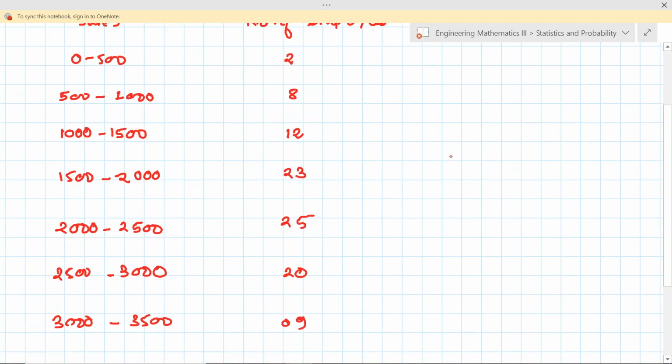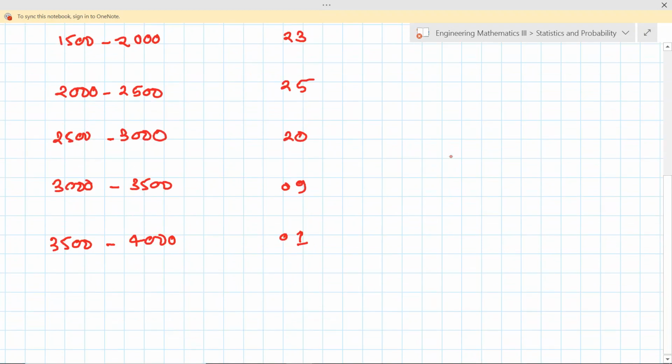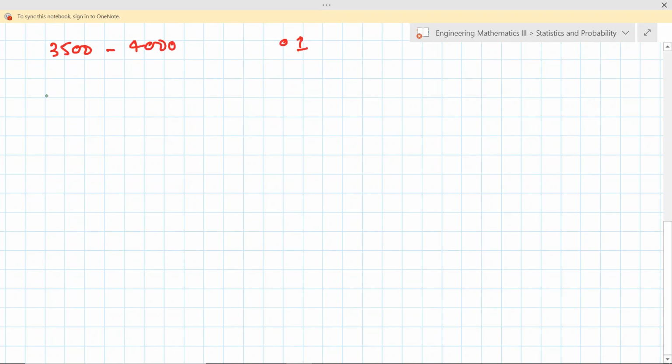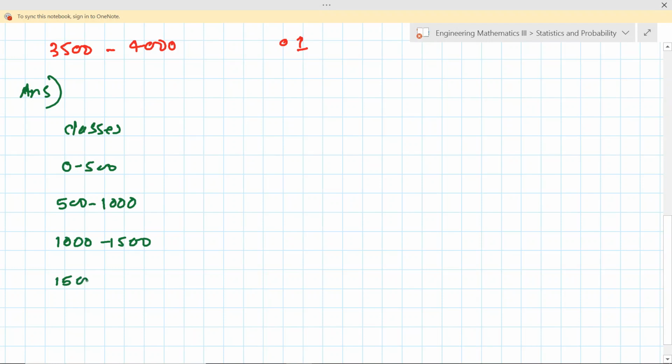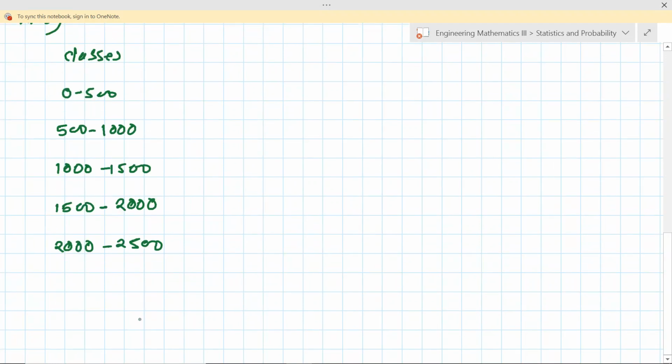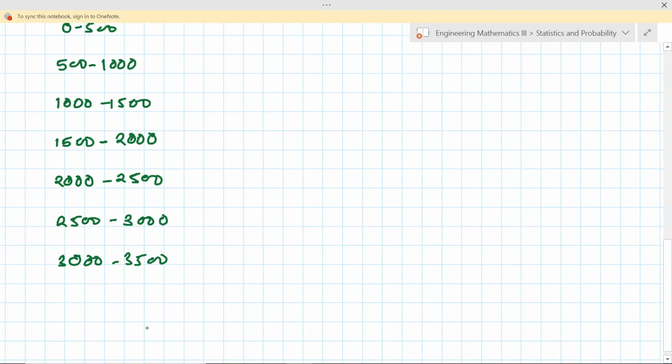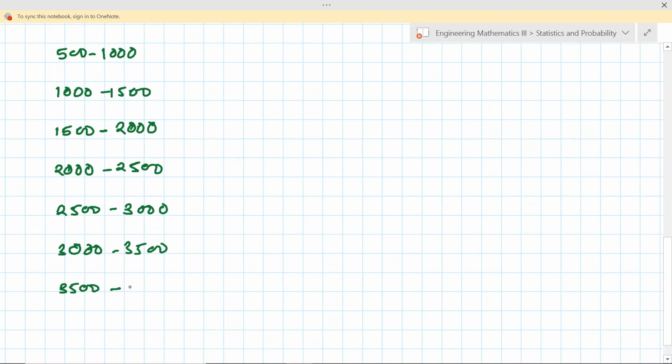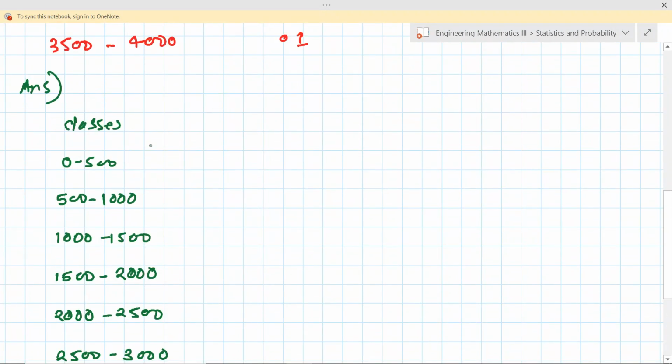So let me write down the classes again: 0 to 500, 500 to 1000, 1000 to 1500, 1500 to 2000, 2000 to 2500, 2500 to 3000, 3000 to 3500, and finally 3500 to 4000. So these are the classes and their frequency.